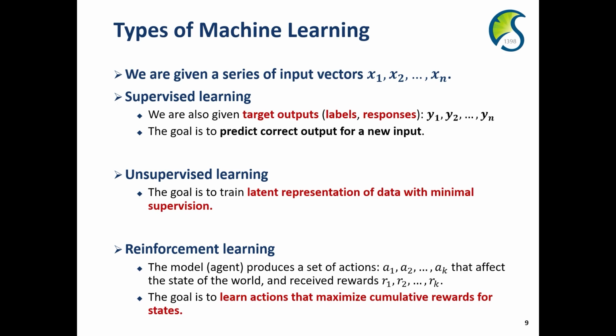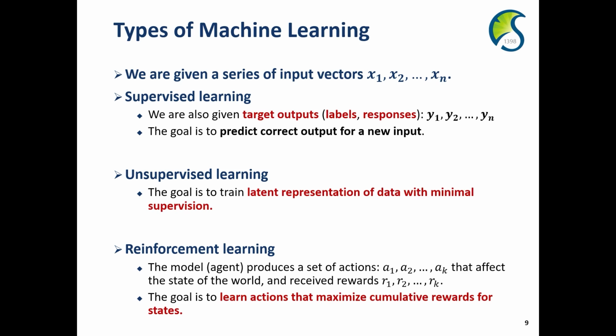However, since it doesn't require target output, this is a more universal and generalized machine learning technique. The ultimate goal of machine learning is to support an accurate unsupervised learning model. However, this is still challenging.